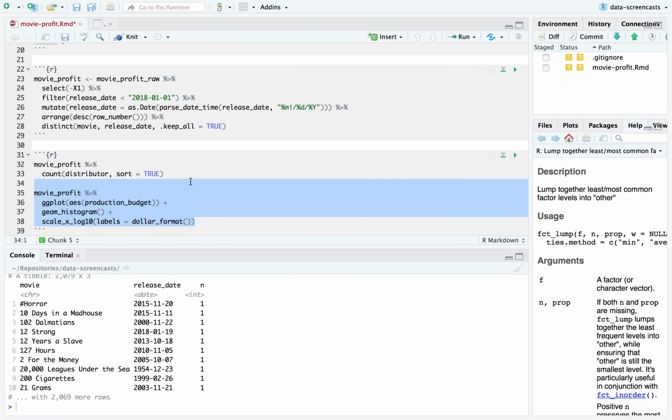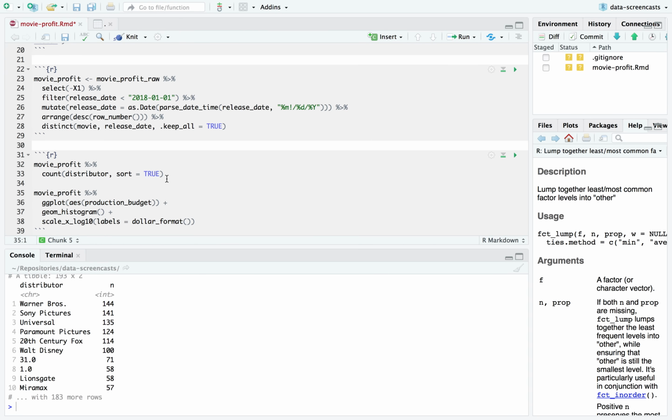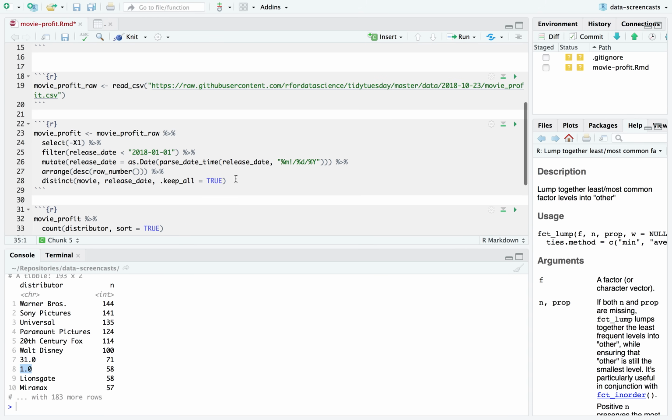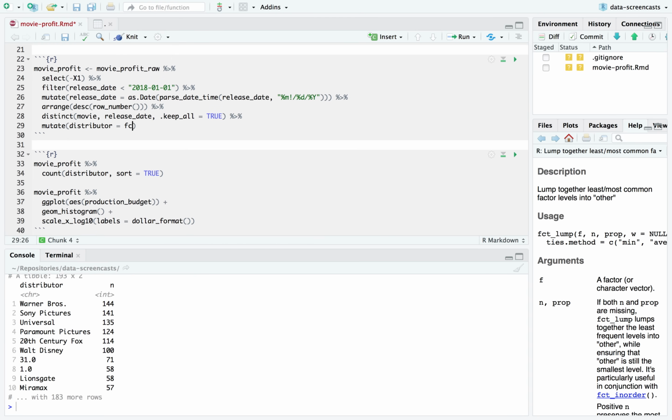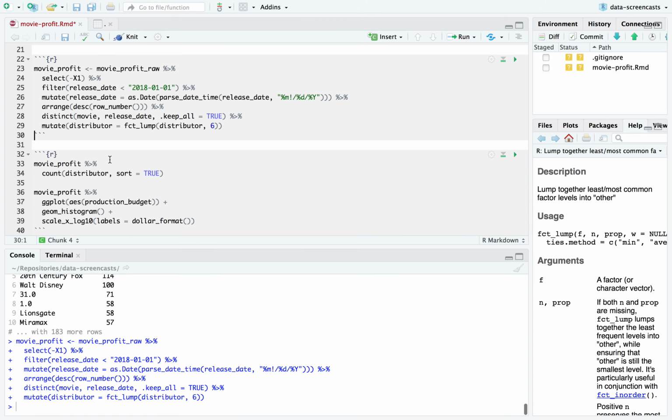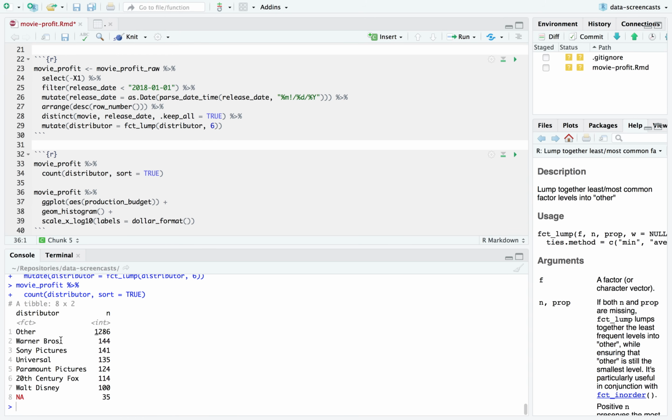It looks like there may be some corrupted data within this data set. Very typical if we're starting to analyze something. All right. We still have these 31s, these 1.0s. Again, we might come back to it. I'm going to leave in that line where I did mutate distributor equals fct_lump of distributor 6. Now if I count this, I like this data more. A few missing, a lot of others, 6 big distributors.